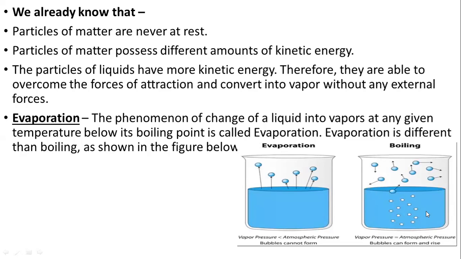There will be a question in the textbook and in the worksheet also: what is the difference between evaporation and boiling? So I hope you understood. Vapor pressure is from inside the liquid. When we are not increasing any temperature, vapor pressure is low. So when vapor pressure is less, the bubbles are not formed and it is a spontaneous process.